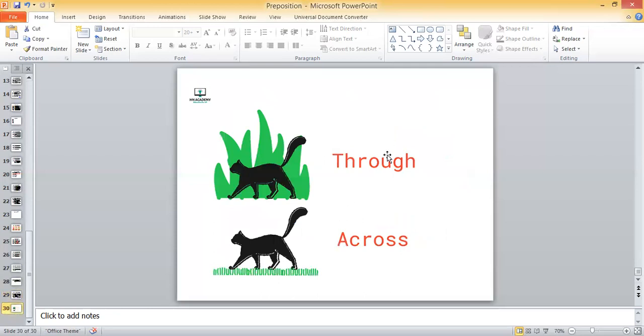So this is through, this is across. Like if the cat is going through the forest, within the middle of the forest. Okay, and for across, it's like sidelined, side to side. So the cat is walking across the grass. So that's how they work.